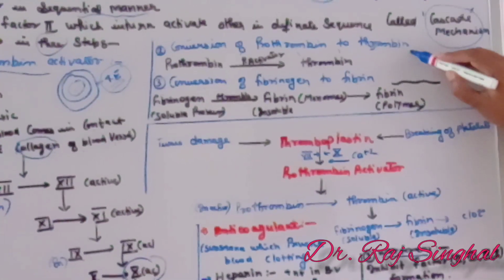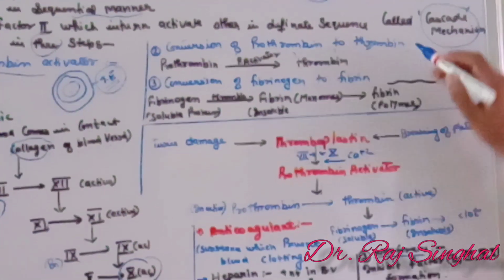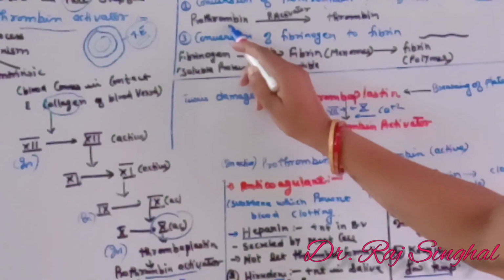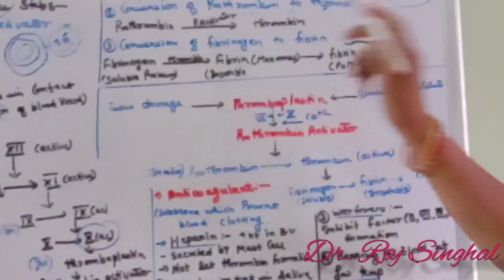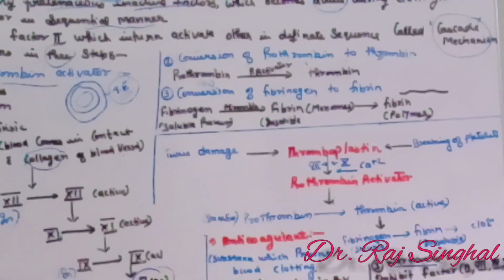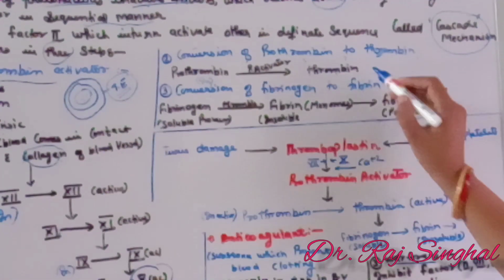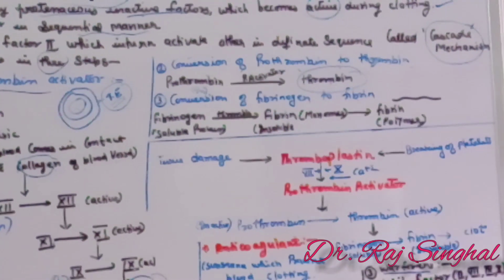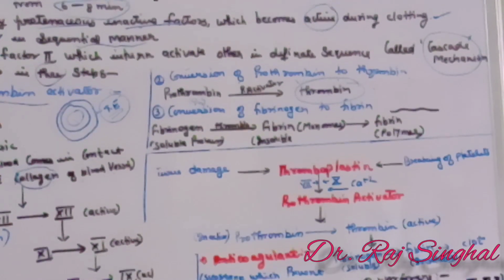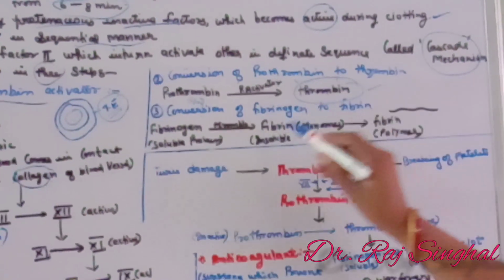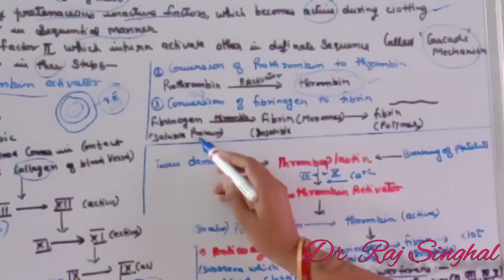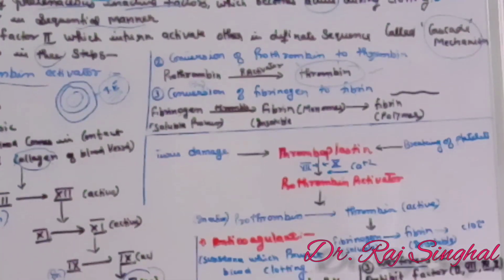Now the second step. In the second step, this prothrombin activator stimulates the prothrombin to convert to thrombin. This prothrombin is present in inactive form, and we have got thrombin. This step triggers step number 3. This thrombin stimulates fibrinogen. Fibrinogen is a soluble protein which is present in the blood.